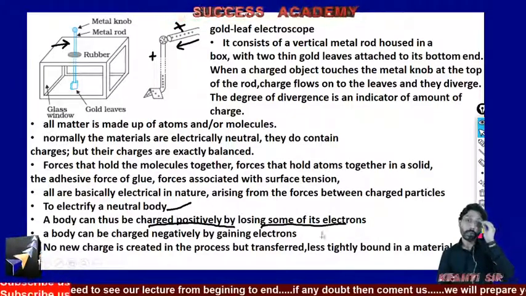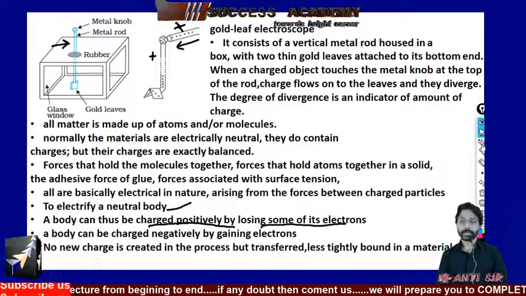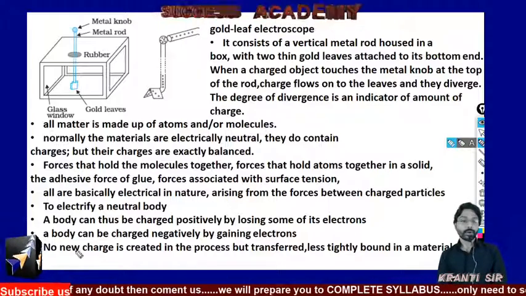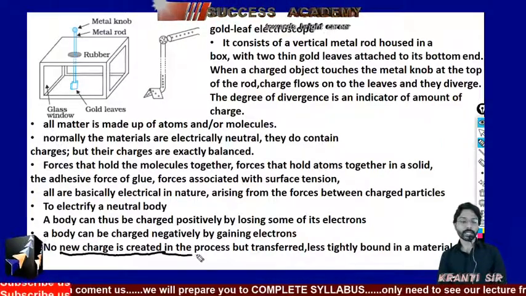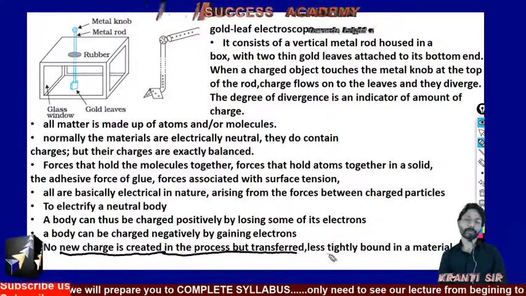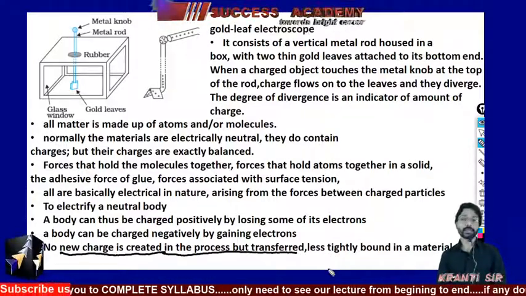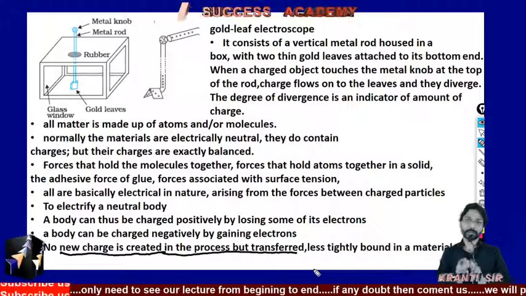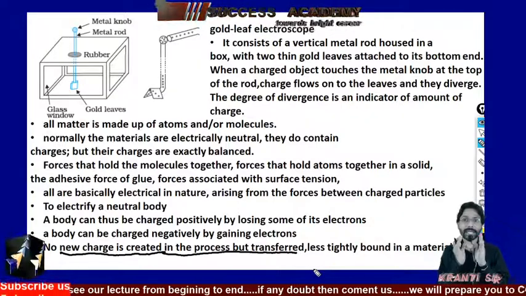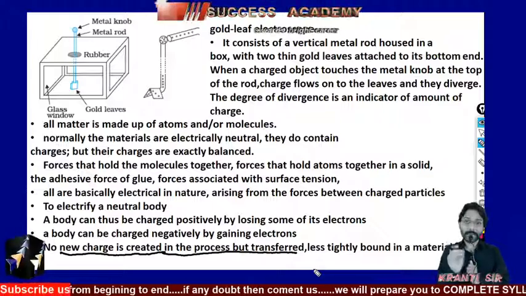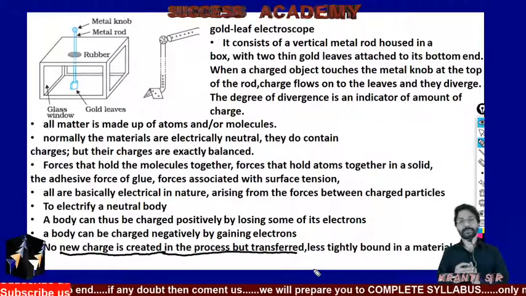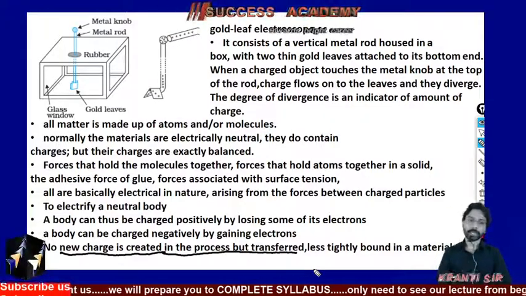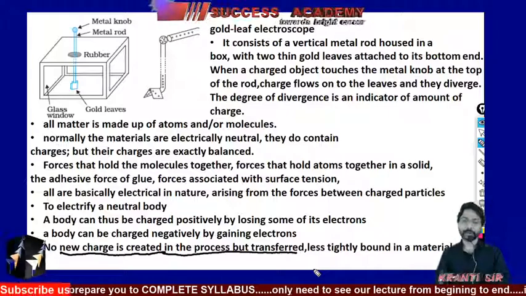But the point which you have to remember is that no new charge is created in the process; it is only transferred. And how will it be transferred? It will transfer as electrons. The electrons which are not tightly bound within that matter will transfer and provide either the positive charge or the negative charge. These are all the points you must remember.